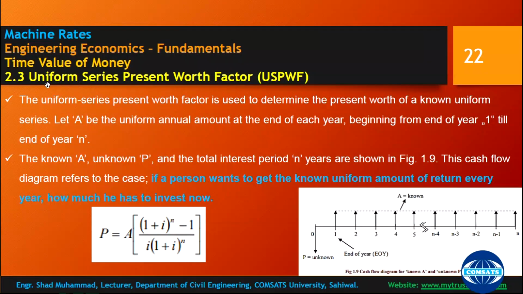When a uniform series applies, the uniform annual amount is incorporated. In the series present worth factor, the uniform series is known and you need to find the present worth. In this particular equation there are 4 variables, and out of these 4 variables, 3 should be known to find the fourth one.